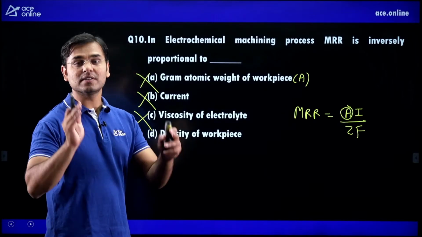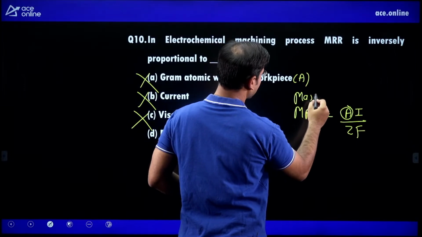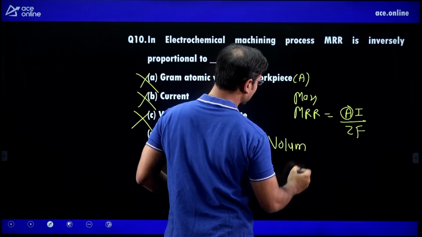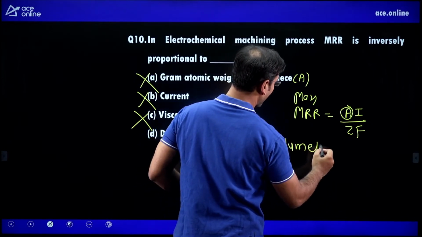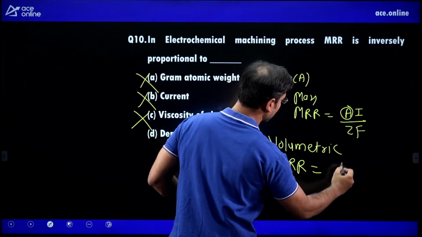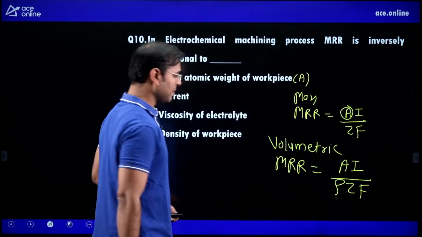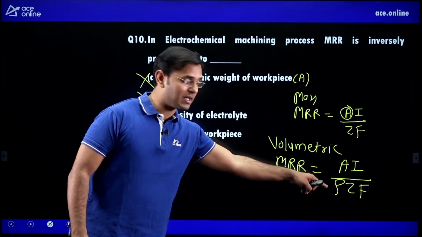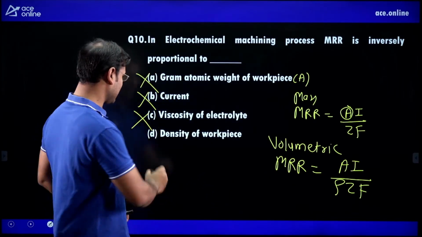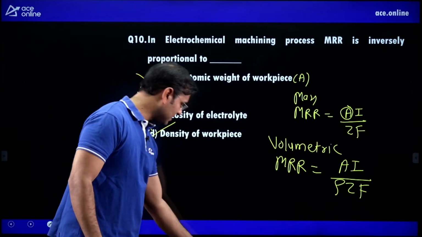Density of workpiece, there is no density in this formula, wrong. No, it is correct. How? I wrote the formula for mass MRR, mass material removal rate. Now I will write the formula for volumetric material removal rate. What is the formula for volumetric MRR? Same AI by ZF, then I am writing AI by rho ZF. This MRR is inversely proportional to the density of workpiece material. Is that option available? Yes. Density of workpiece. MRR is inversely proportional to rho, density of workpiece.